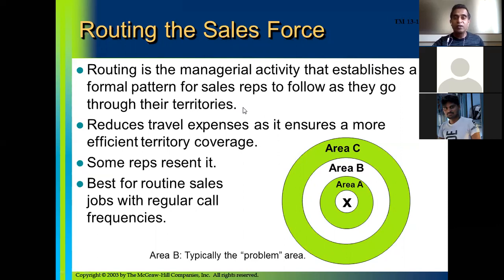The first week of the month was always used to meet the A class customers in urban areas. The first and second weeks of the month were spent on meeting A and B class customers in urban areas, and the third and fourth weeks of the month were used for meeting C class customers in semi-urban and rural areas. So that is the routing.